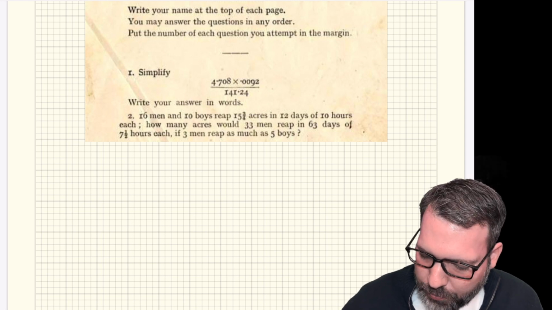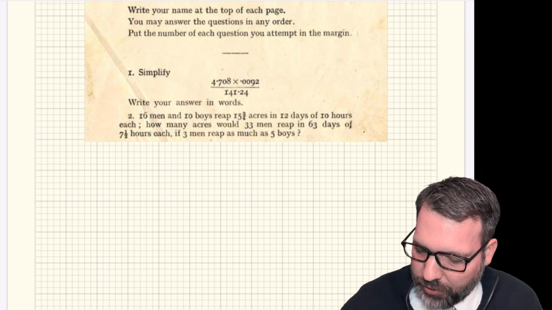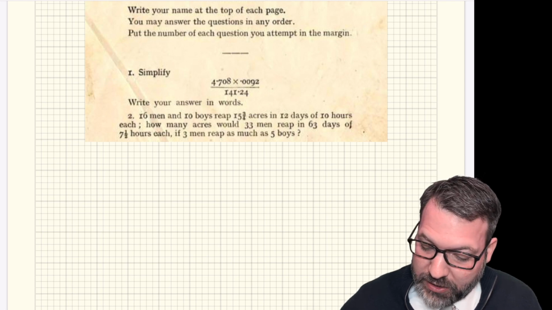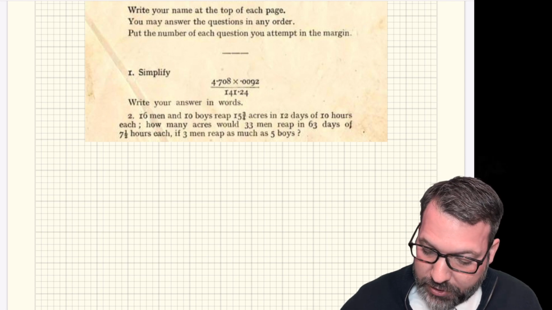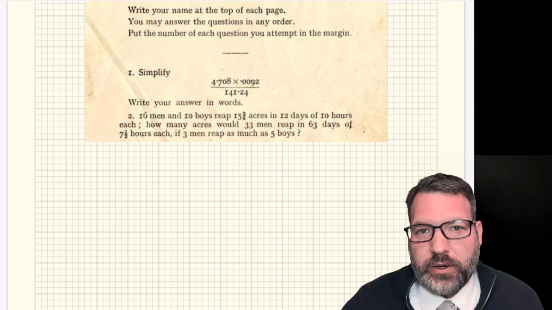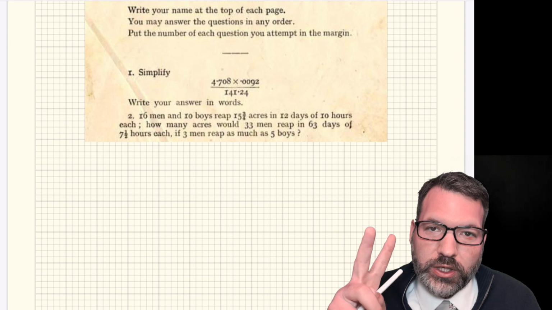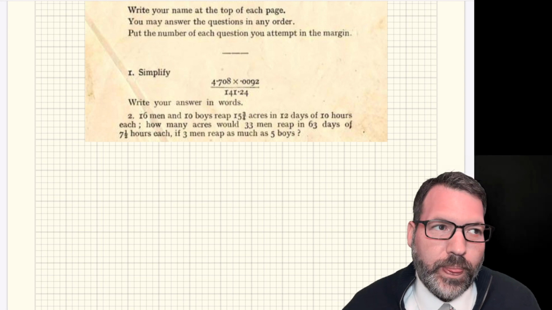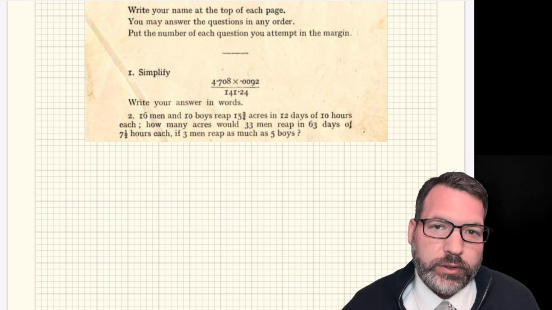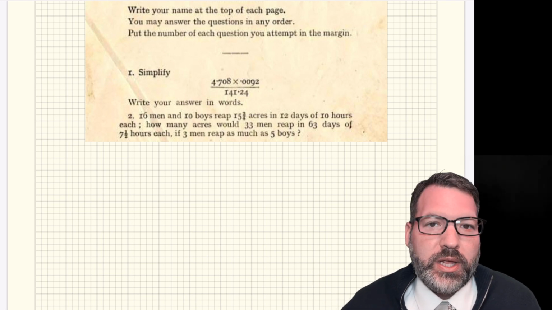16 men and 10 boys reap 15 3/4 acres in 12 days of 10 hours each. How many acres would 33 men reap in 63 days of 7.5 hours each if 3 men reap as much as 5 boys? So the first thing that stands out to me here is that we have lots of different units or dimensions in this problem. We've got men, boys, days, hours, and of course, ultimately, the question is asking about how many acres we reap.